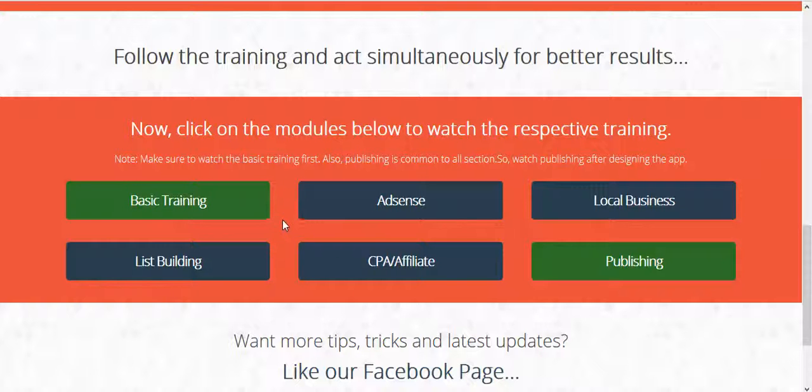Next we have four modules, that is AdSense. Using AdSense you can earn passive income online. Next is local business, that is if you want to build apps and sell to local businesses, then you can use this section. Then is list building, and then CPA or affiliate program. These are the four modules. Just click it and you will be taken to the respective training areas where you can watch the videos and learn it.